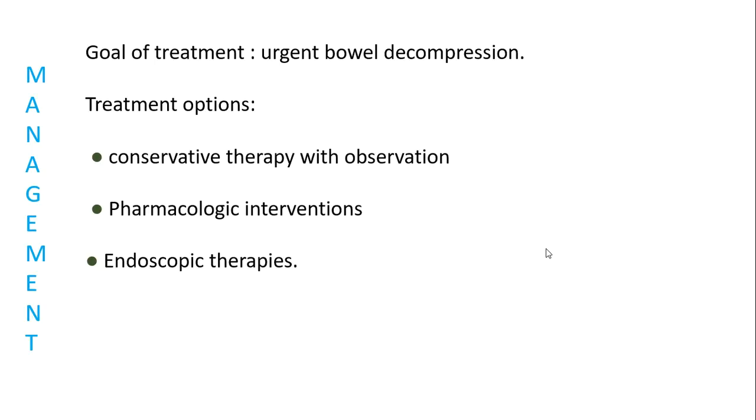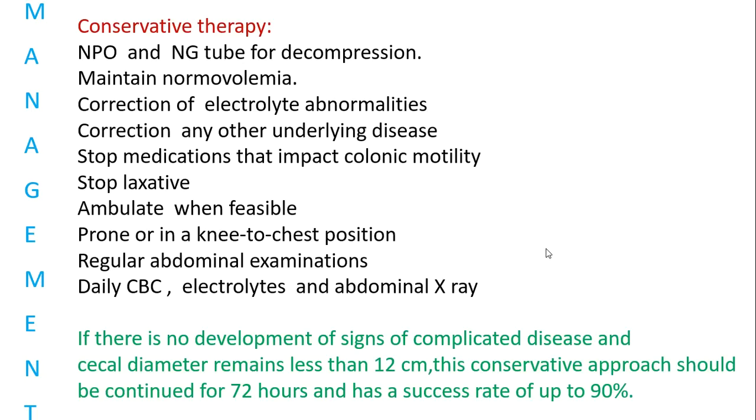For treatment options, the goal of treatment is bowel decompression. So we can go for conservative, pharmacological and endoscopic therapies. We of course start with the conservative therapy of inserting a Ryle's tube, maintaining normovolemia, keeping the Ryle's tube on continuous drainage. Dyselectrolytemia and any other underlying cause need to be corrected. Stop medicines which impact the motility and stop laxatives in the initial few days, 1 or 2 days. Ambulate when feasible, give knee chest position, and we should go for daily CBC and electrolyte monitoring.